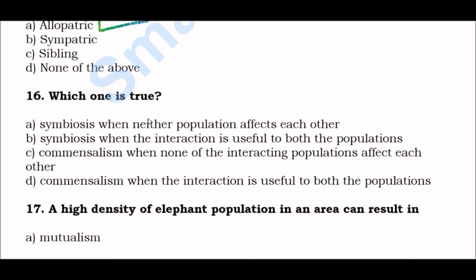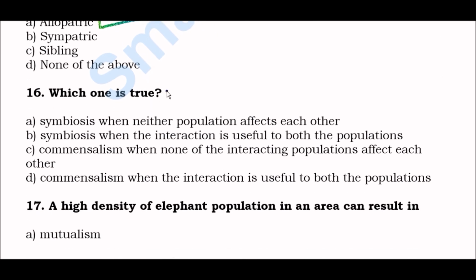Next question, which one is true? Okay, option A, symbiosis where neither population affects each other. Option B, symbiosis when the interaction is useful to both the populations. Option C, commensalism when none of the interacting populations affect each other.